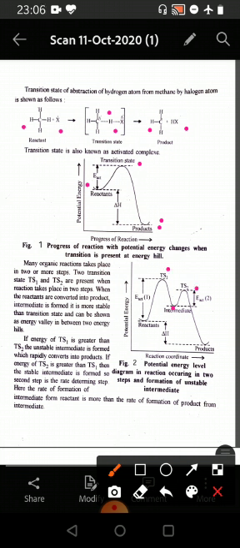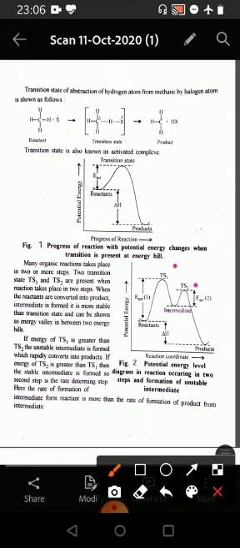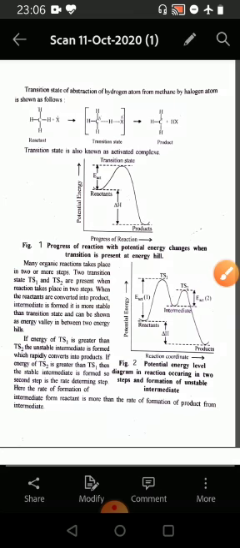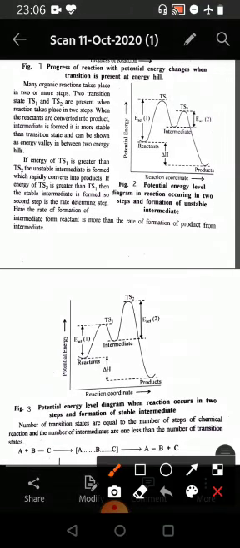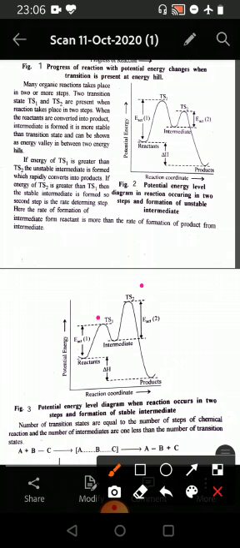If the energy of TS1 is greater than the energy of TS2, like in this figure 2, then the unstable intermediate is formed which rapidly converts into products. If the energy of TS2 is greater than TS1, like in this figure, then the stable intermediate is formed. So the second step is the rate determining step. Here the rate of the formation of intermediate from reactant is more than the rate of the formation of the product from the intermediate.